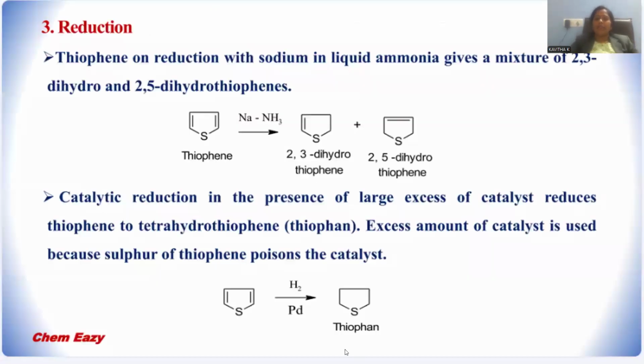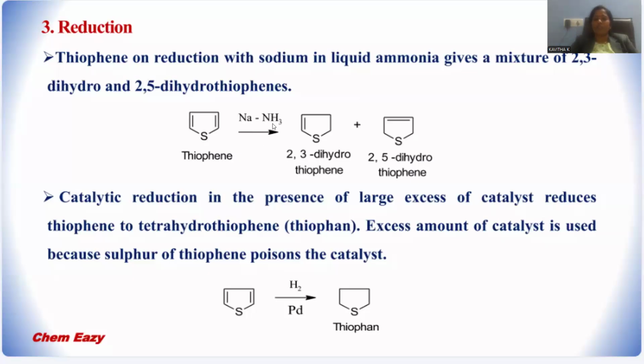Let me go beyond this electrophilic substitution. Another possibility we have is the reduction property. Reduction is said to be the addition of hydrogens only. Now, let me operate a Birch reduction. Sodium dissolved in liquid ammonia is the Birch reducing agent. It is able to release solvated electrons over there, and the reaction is operated by a free radical mechanism, that is able to generate a partially reduced product, so that either 2,3-dihydro or else 2,5-dihydrothiophene will be generated. A mixture of two products is feasible by this Birch reduction.